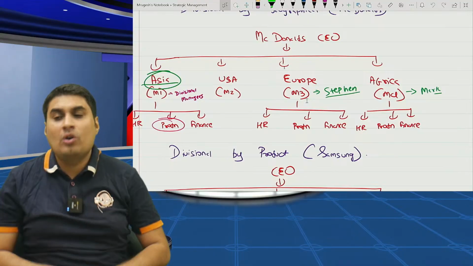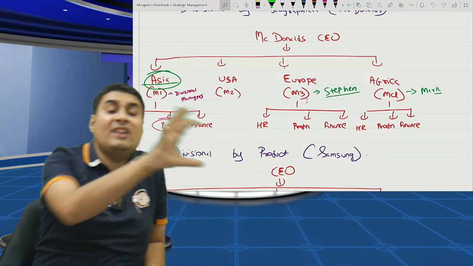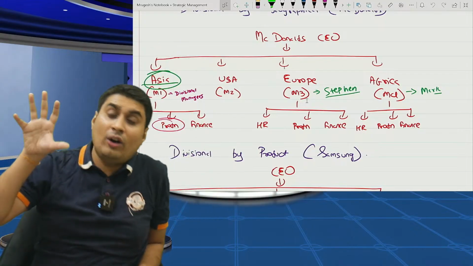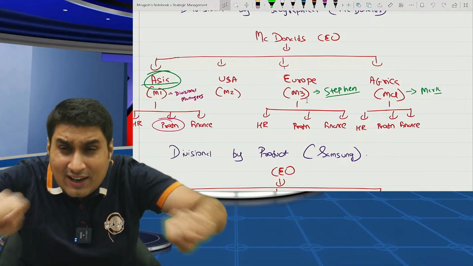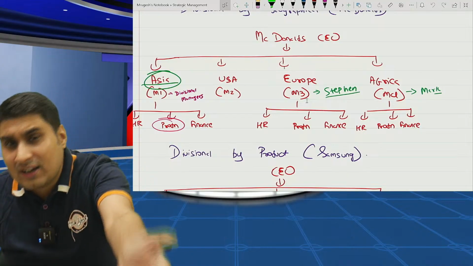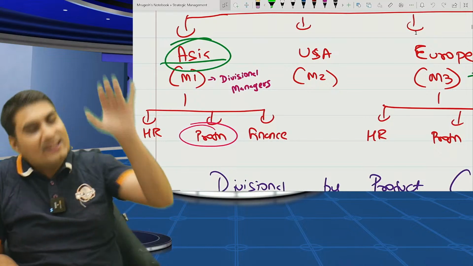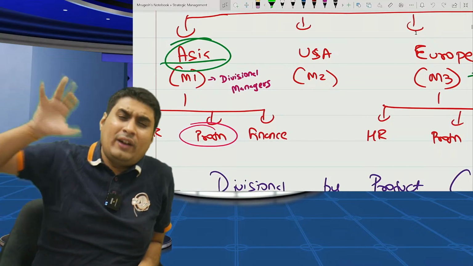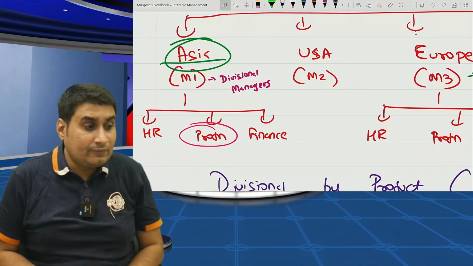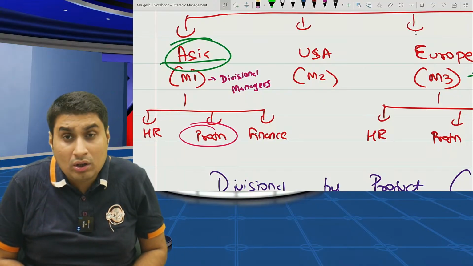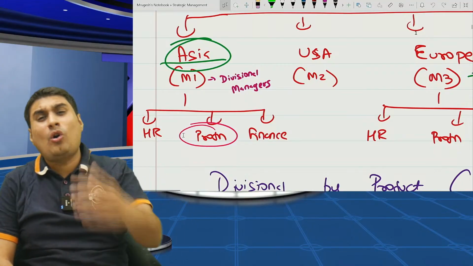One more time. Okay. Number one, CEO. Inside CEO, we have divisional head. Asia head, Europe head, okay, Australia head, Sweden head. Inside them, we have functional level manager. Inside functional level, we have staff. So inside divisional, we have HR, production, finance head. Inside that staff. Inside US also heads are there, then staff. Inside Europe also heads are there, then staff. This is so very good. So many people. But your problem is what? Expense. Look at the cost. Huge.